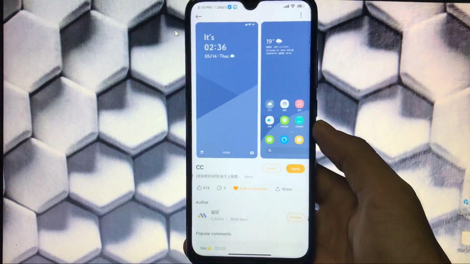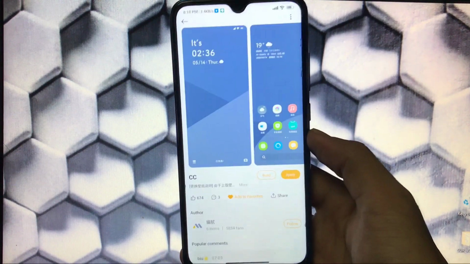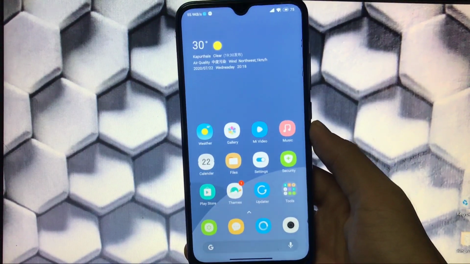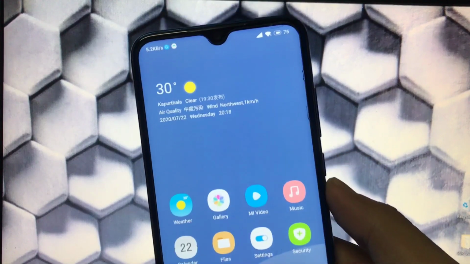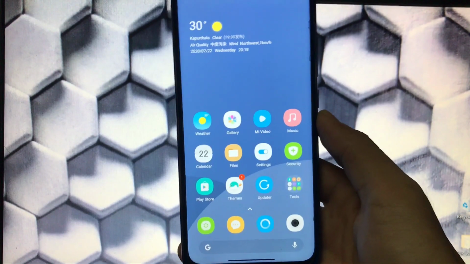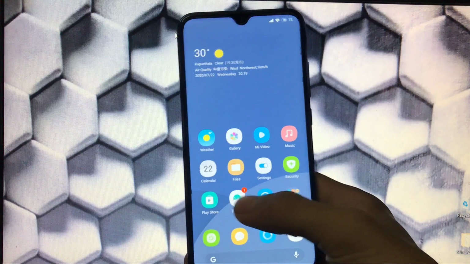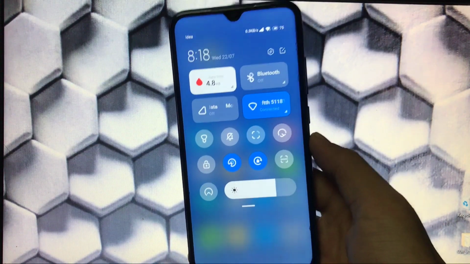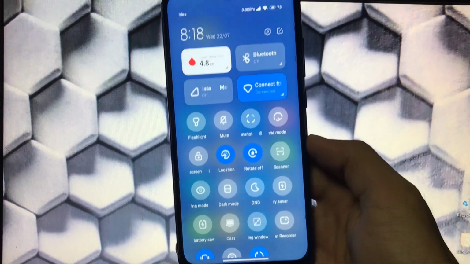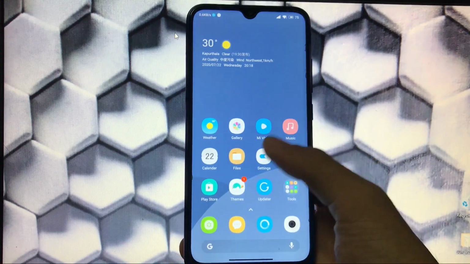And at last we have another theme called CC. This theme is also just great. I'll provide a link in the description, apply that. And why does this theme look great? Because of this look. It has a great kind of widget option available here. The status bar icons look nice, the home screen icons look nice too. All these icons are themed here and working very nicely, and including your control center, it has some themed icons like mobile data, your Wi-Fi, and all your other tiles also. This is also one of the most customizable and good looking themes ever.